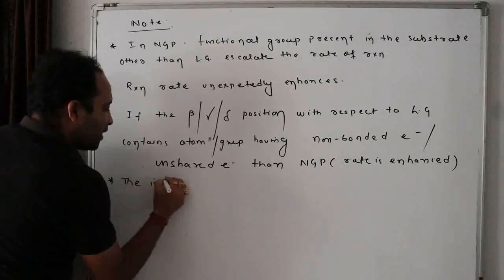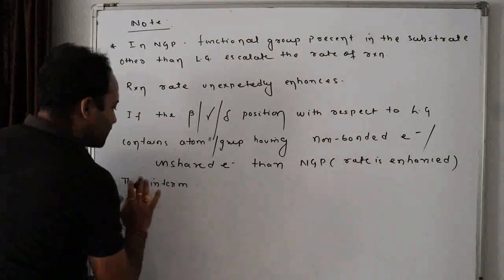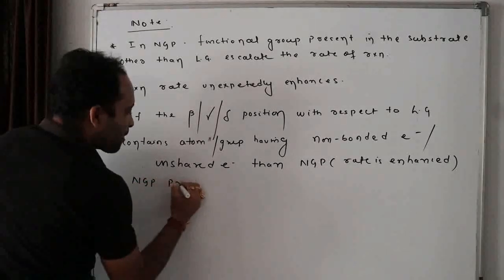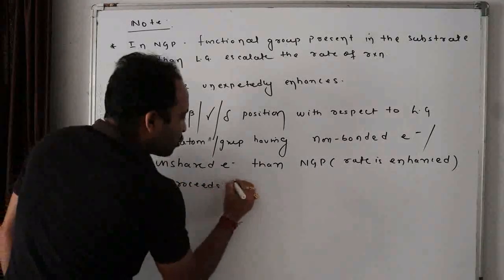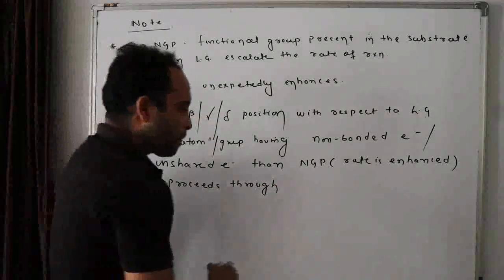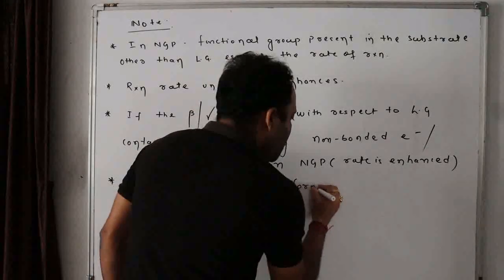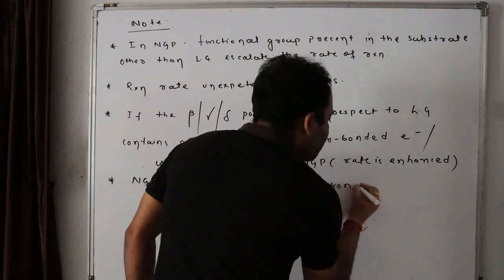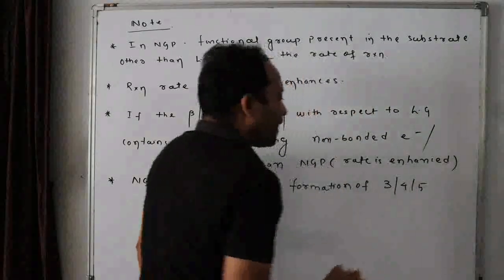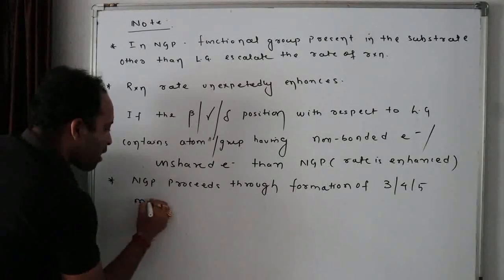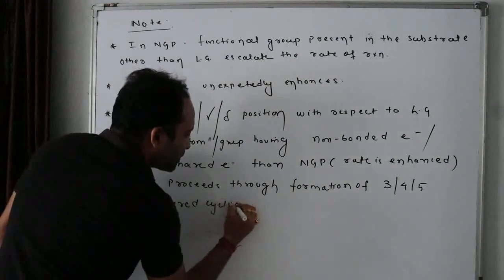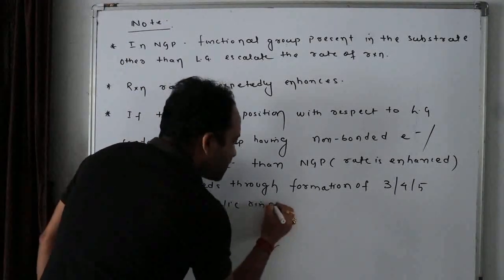Next, the intermediate, or I can say NGP proceeds through formation of 3, 4 and 5 membered cyclic rings.